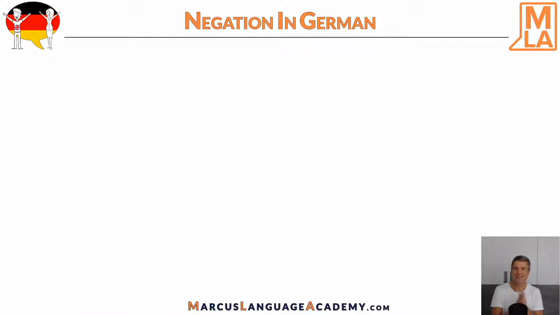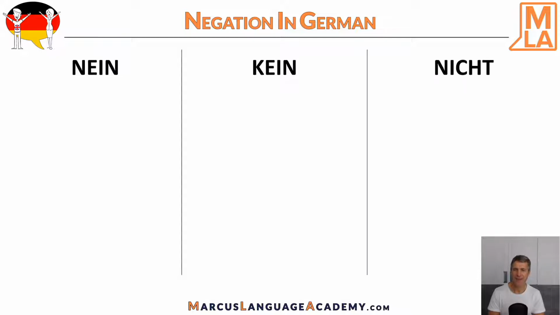So let's get started. There are three main possibilities for negation: nein, kein and nicht. Nein is the negative answer to a question, and nein is used exclusively to answer questions. For example, hast du ein Auto? Nein. Do you have a car? No.